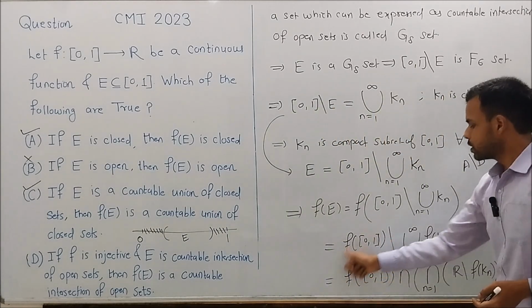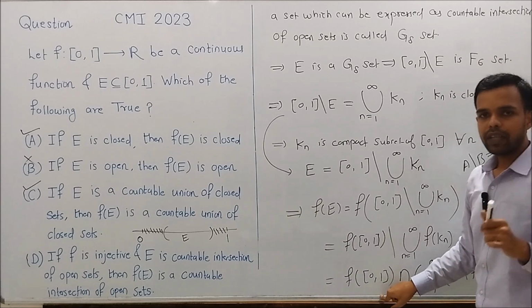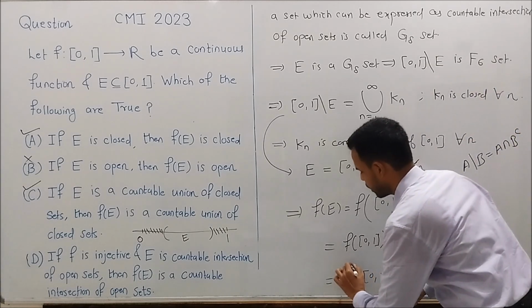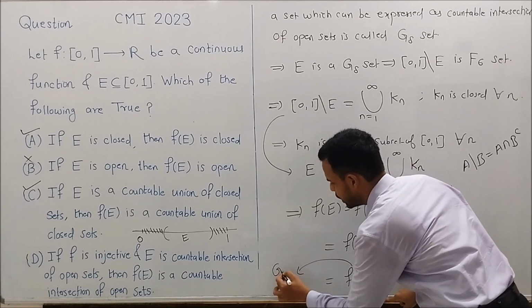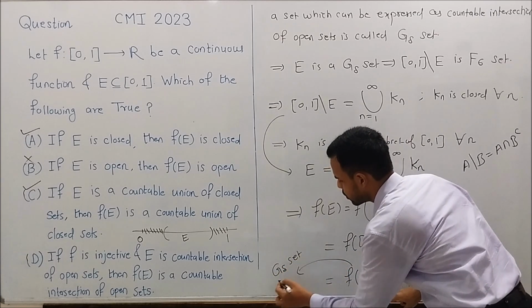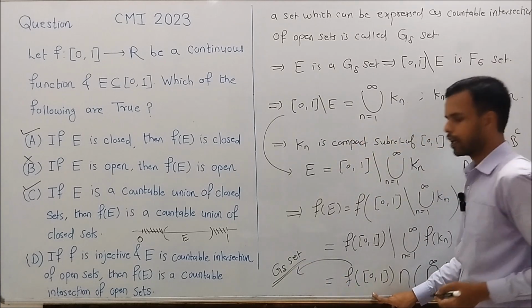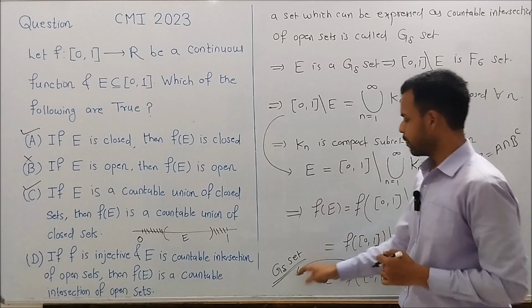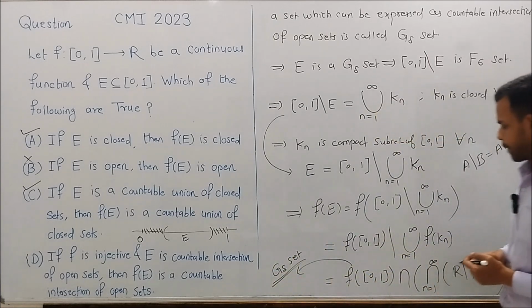So it is a closed subspace of R, and a closed subspace is a G delta set. We note that this is a G delta set because every closed set is a G delta set.